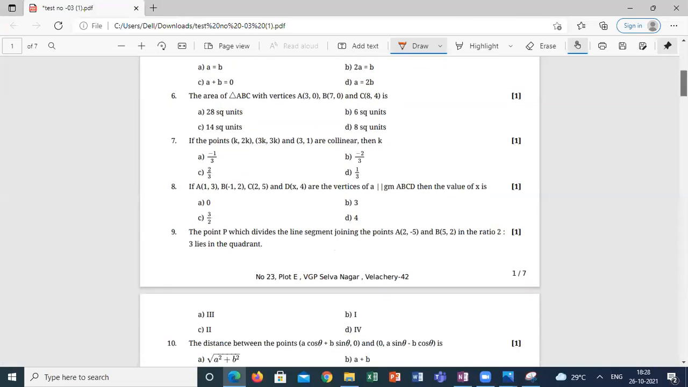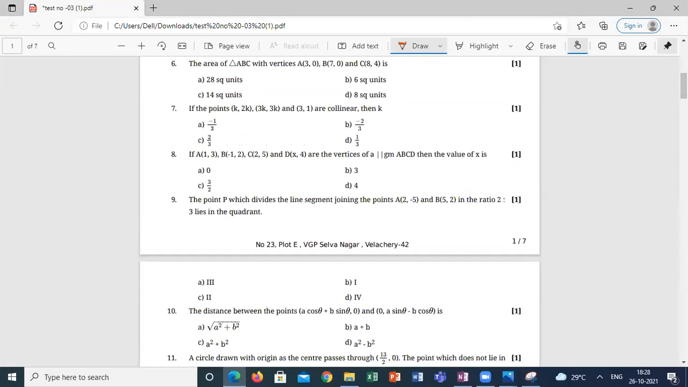From the 6th question to the 10th question, anyone having any doubt? From 6th to 10th. Guys, please look into the questions one by one. I'm giving enough time. Please go through it and let me know if anyone has any doubt from 6th to 10th. Sir, 10th one, sir.